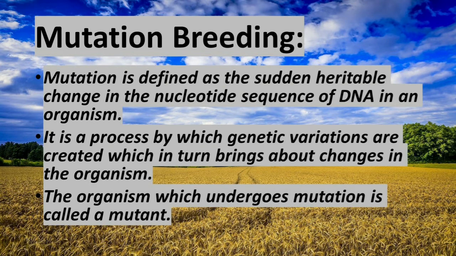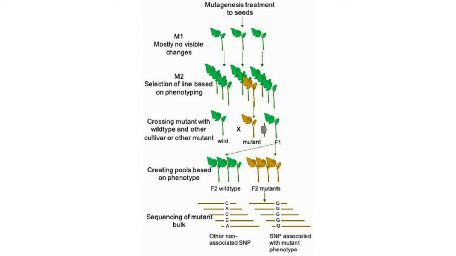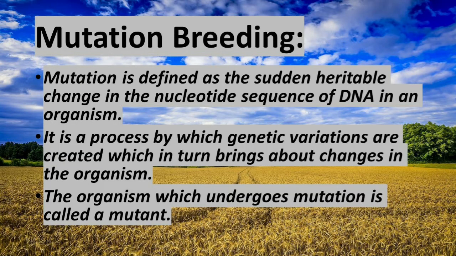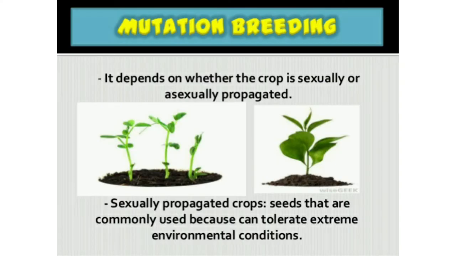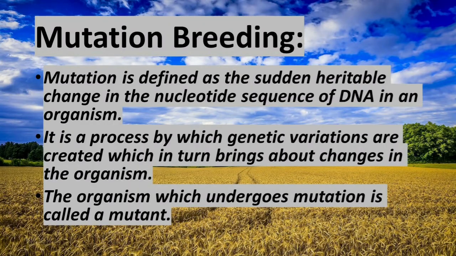Next, let us pass on to mutation breeding. Mutation is defined as the sudden heritable change in the nucleotide sequence of DNA in an organism. It is a process by which genetic variations are created, which in turn brings about changes in the organism. The organism which undergoes mutation is called a mutant. The factors which induce mutation are known as mutagens or mutagenic agents.